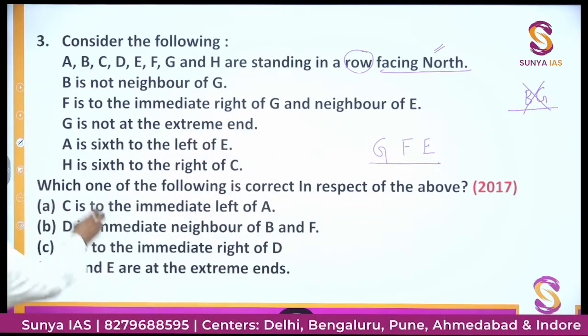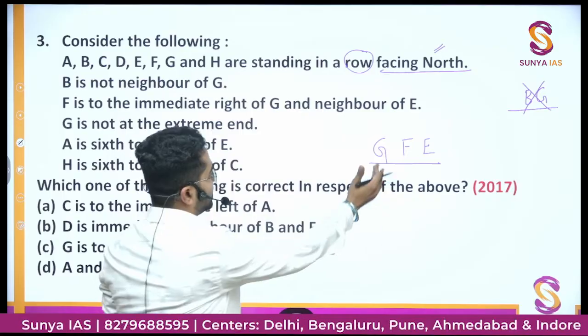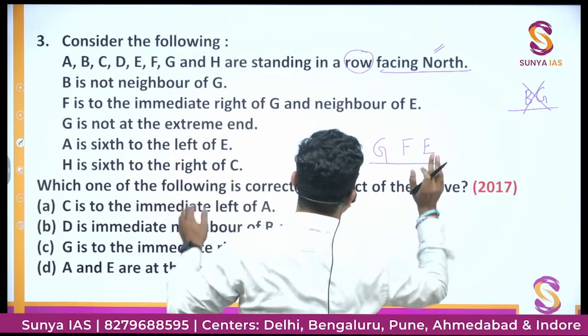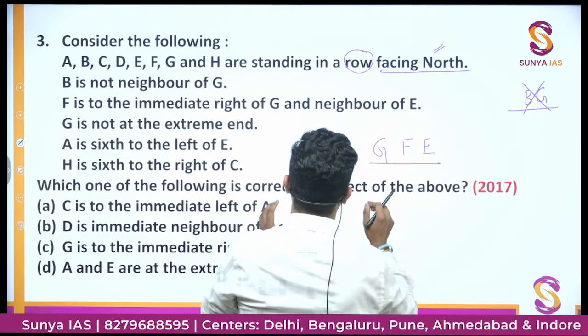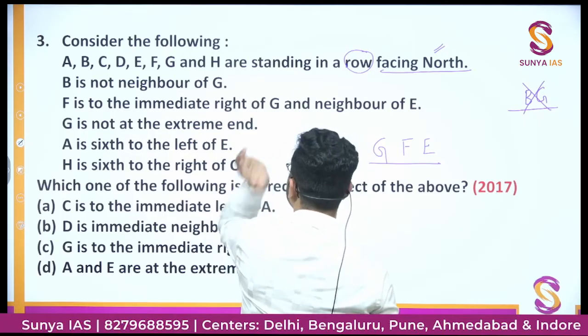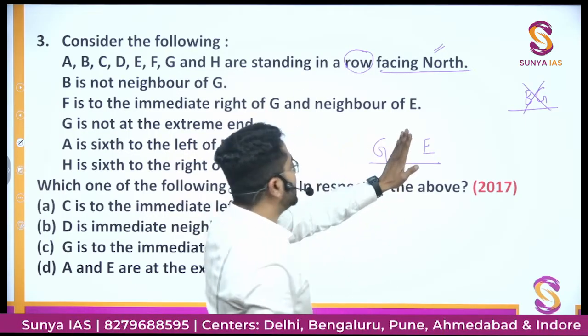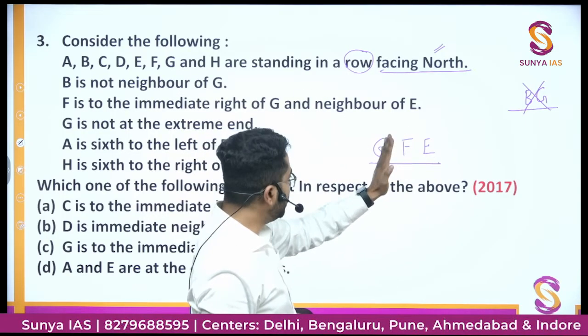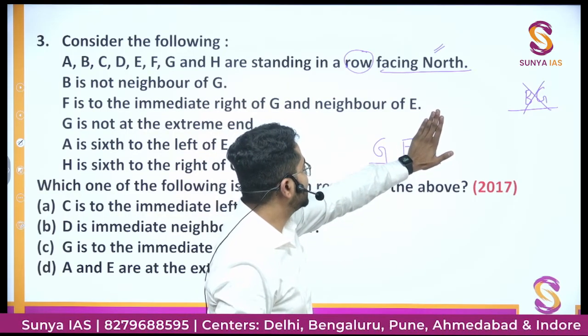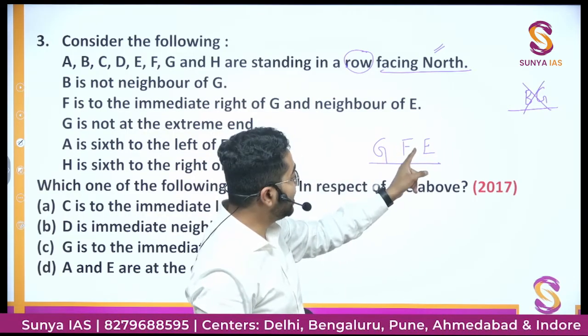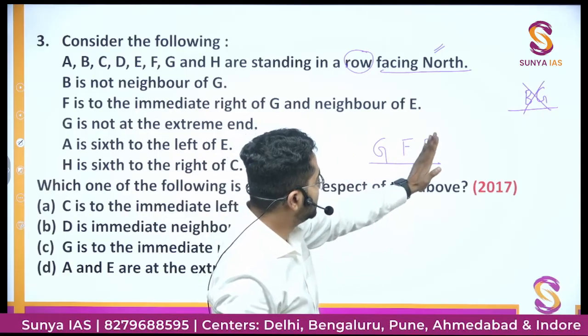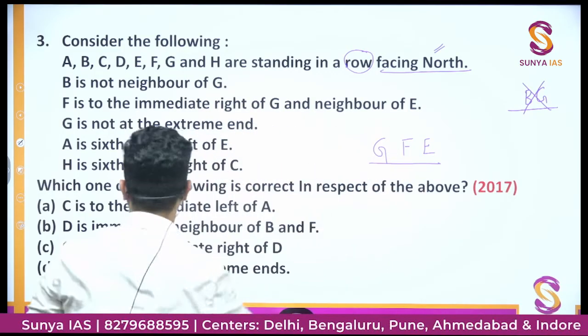It is given F is to the immediate right of G. Why is this right? Because all these people are facing towards north. And F is also a neighbor of E. Now, if it is not given, then F is the neighbor of G. But it is said that F is the neighbor of E also. Then E will be here only.